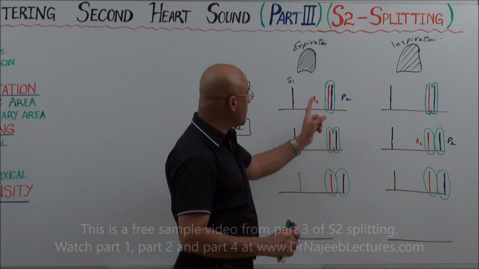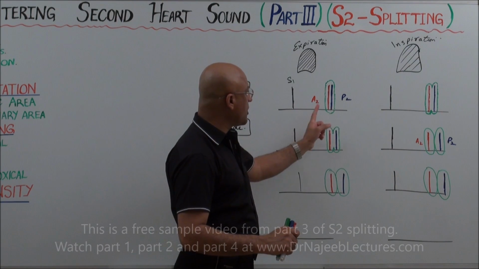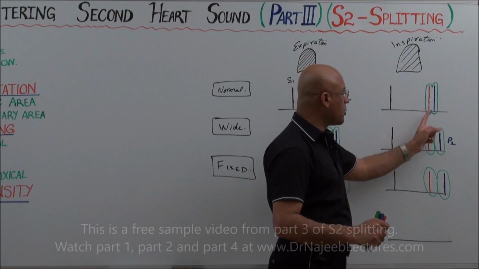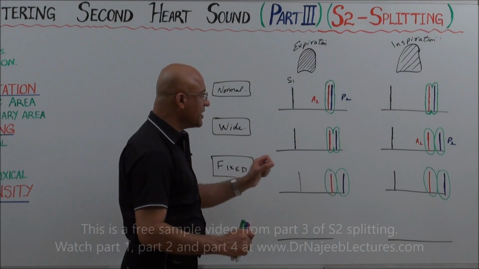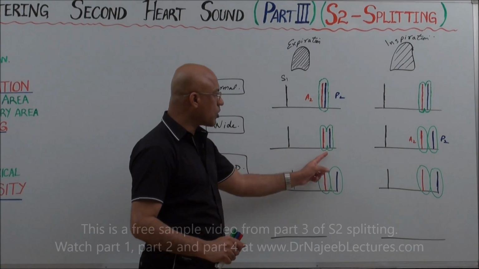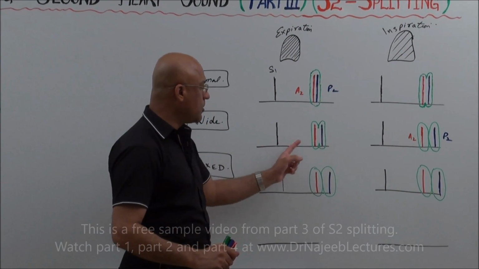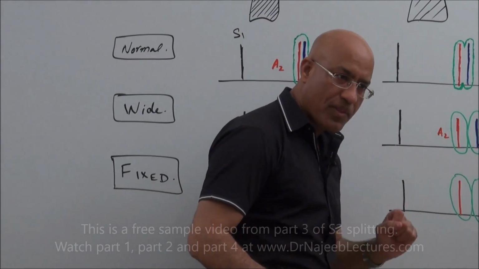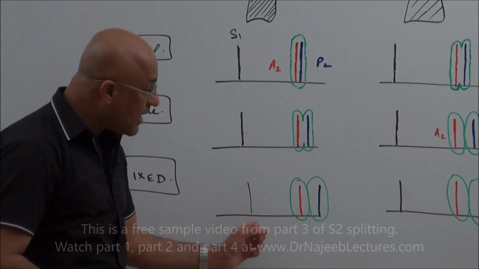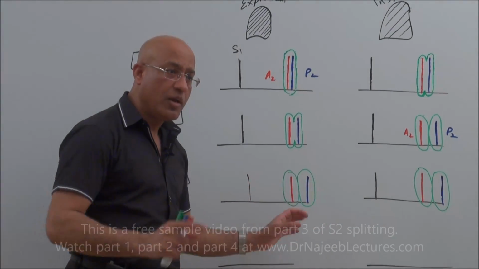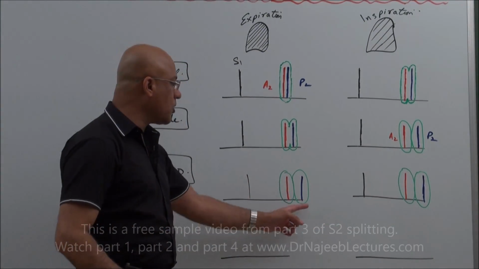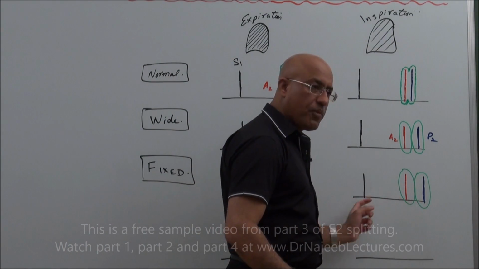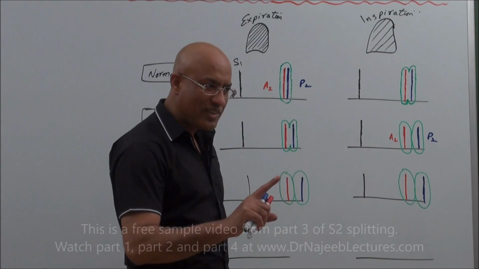Lub, dup, lub, dup, lub, dup. Now we come to the wide splitting. It will be in both conditions. Lub, dup, lub, dup, lub, dup. Now you come here. Here, expiration and inspiration have the same splitting. Lub, dup, lub, dup, lub, dup. Is it clear? Yes, sir.